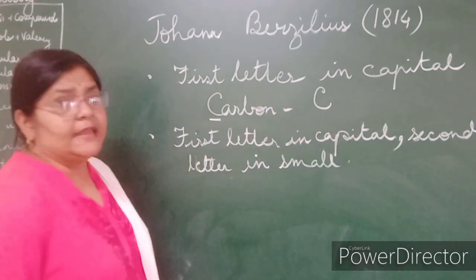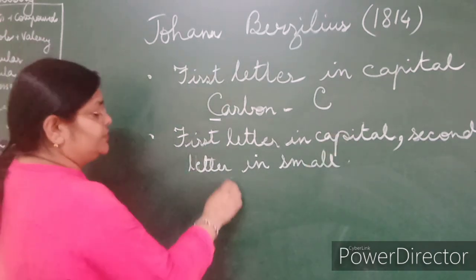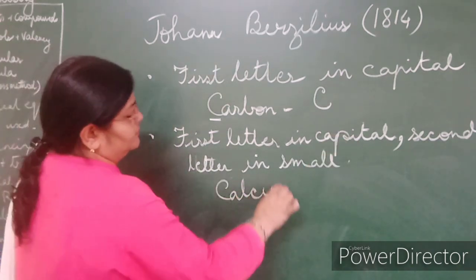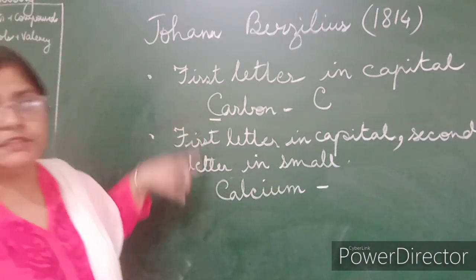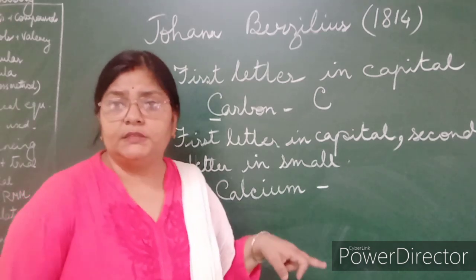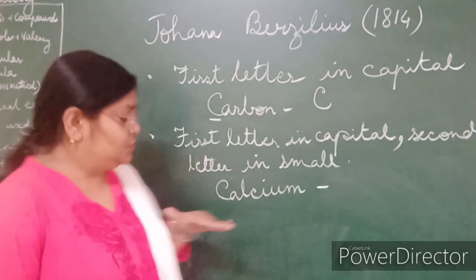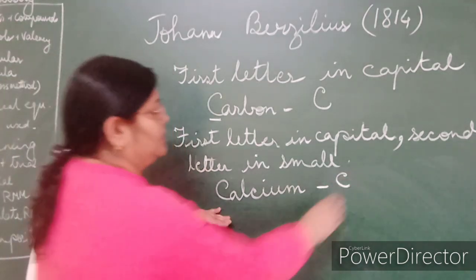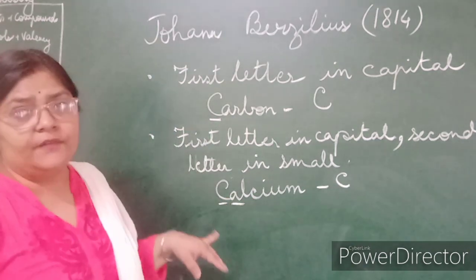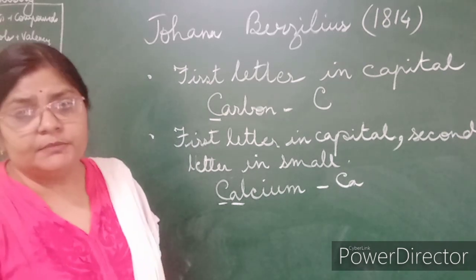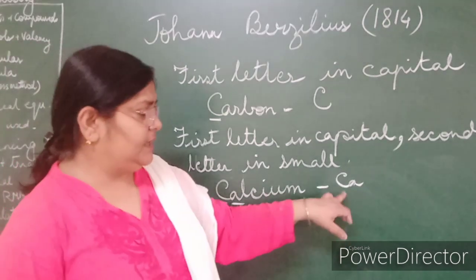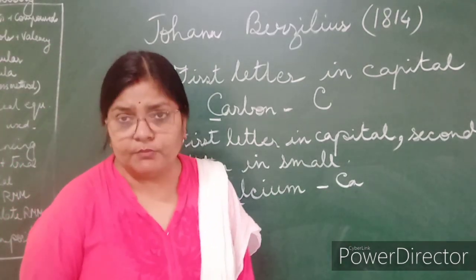So for calcium, the first letter C is utilized, so calcium cannot be symbolized with C. So first letter C and the second alphabet a in small is the symbol of calcium. C in capital, a in small.